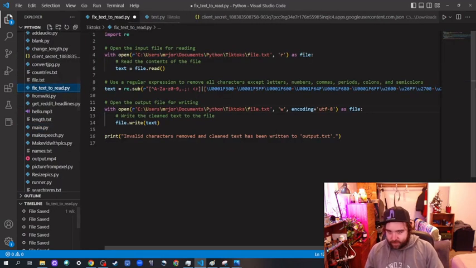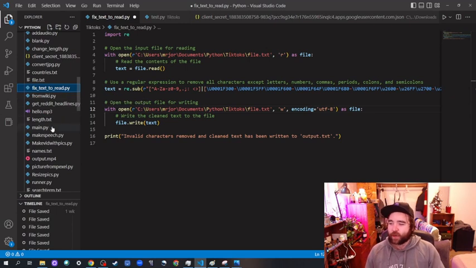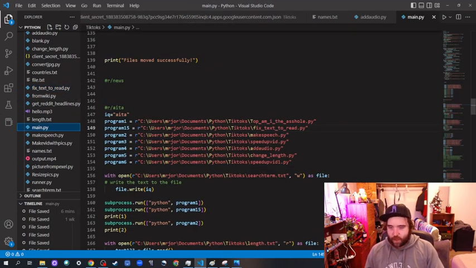I'm not totally sure this is necessary, but I wanted to remove any weird characters that it would read, that would mess up the audio file. So I just wanted to get rid of those to make sure. And then it does the same thing. It makes the speech out of it.